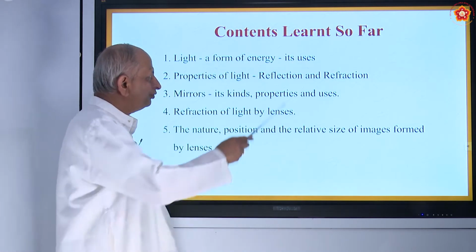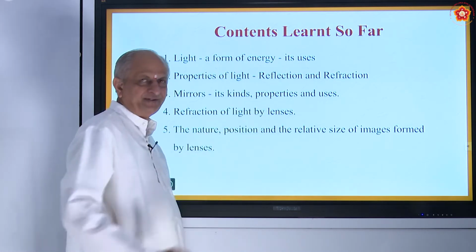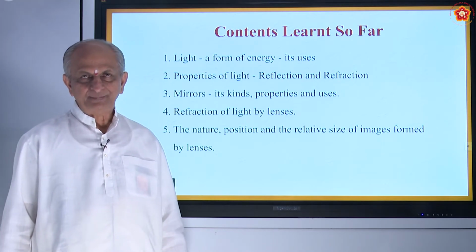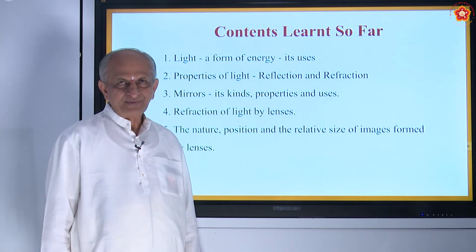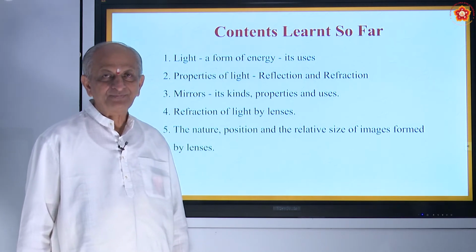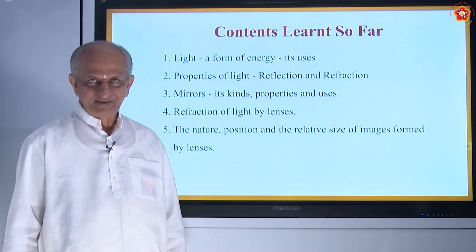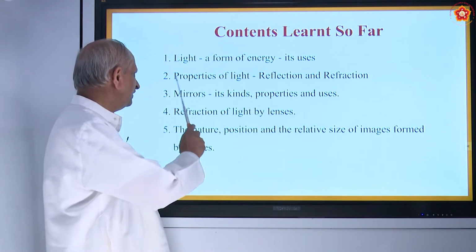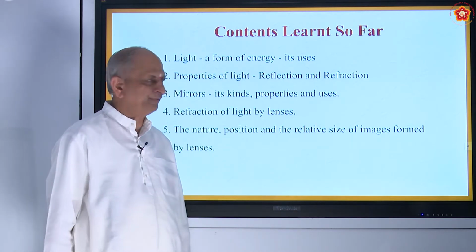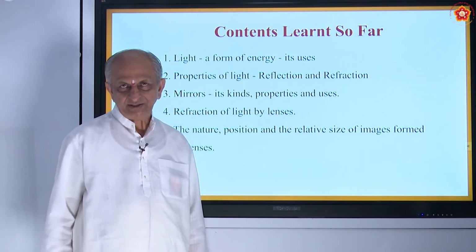And also we know the uses of light. We can see objects, we can see the beautiful world by the help of light. And what is the main source of light? Sunlight, right?